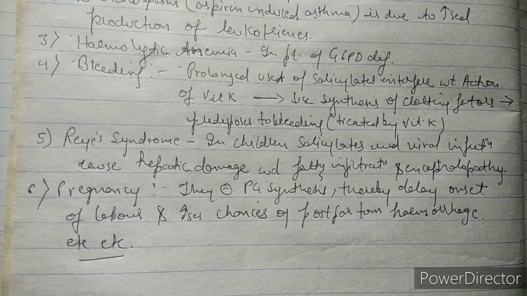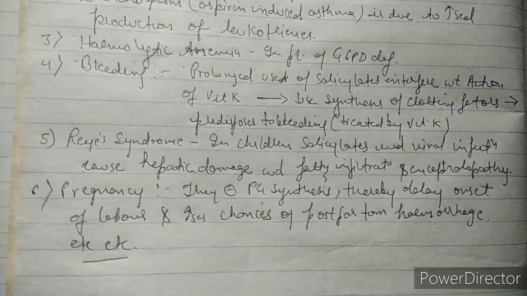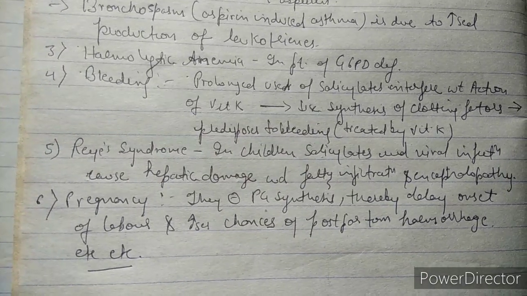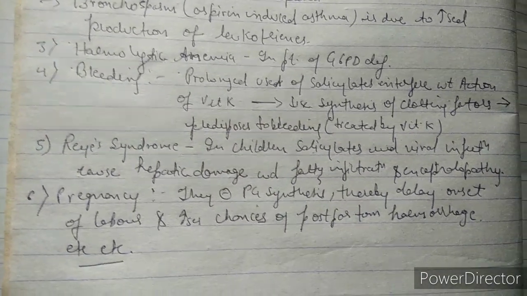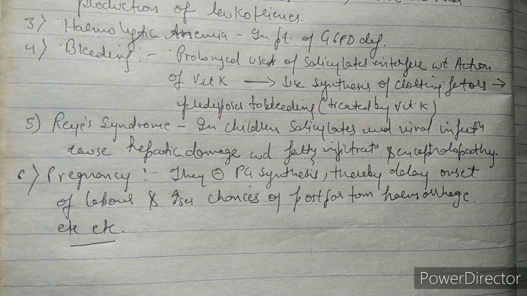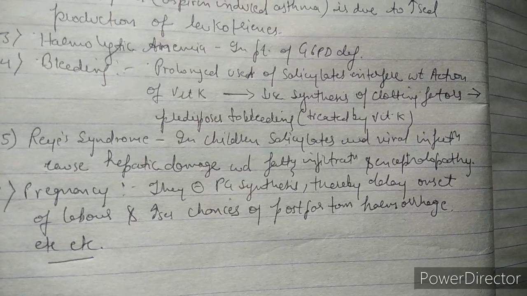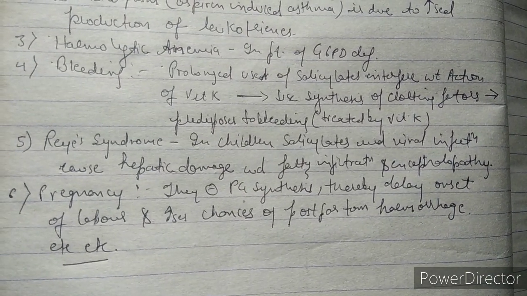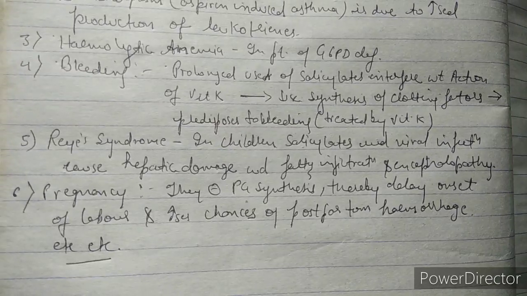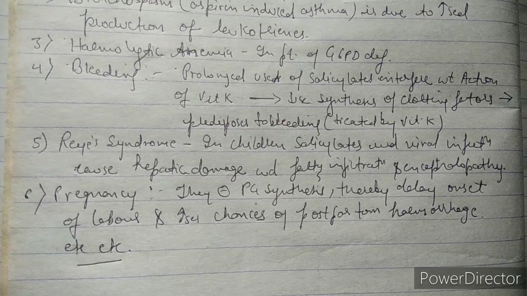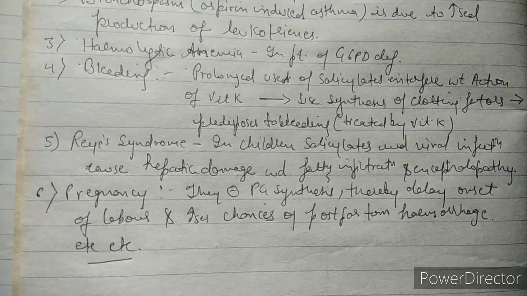In individuals who have deficiency of the G6PD enzyme, if we give aspirin to such individuals, then it may cause hemolytic anemia. Number fourth point is bleeding. Guys, with prolonged use of salicylates like aspirin, what do they cause? They interfere with the action of vitamin K and decrease synthesis of clotting factors, and it may predispose to bleeding. So for the treatment of such bleeding, we give vitamin K.